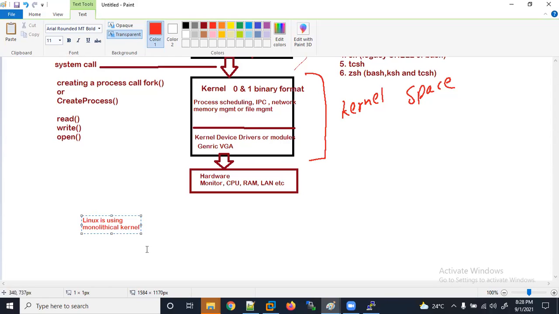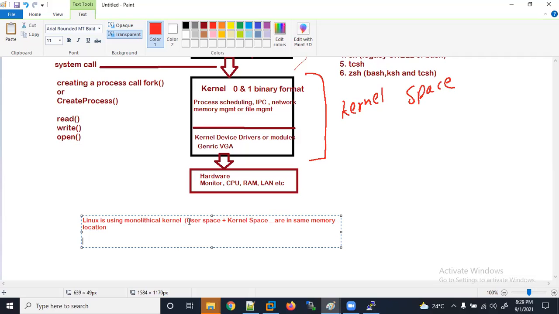Linux is using a monolithic kernel, where user space and kernel space are in the same memory location.